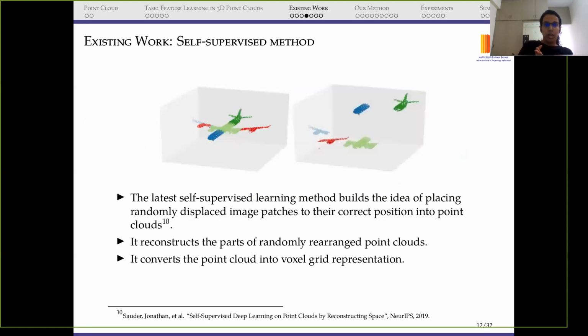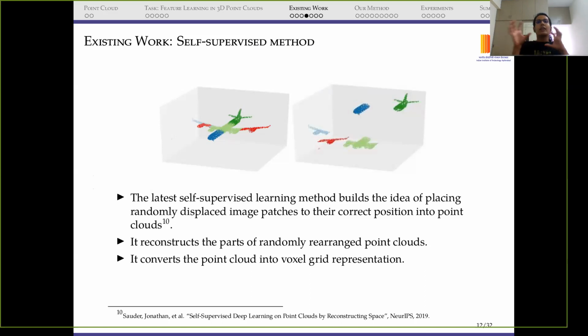Now, there was only one work based on a self-supervised method when I was working on this paper. It came in 2019, NeurIPS 2019. What they do is first convert a point cloud to a voxel grid, and then consider the voxel ID as the self-supervised label.